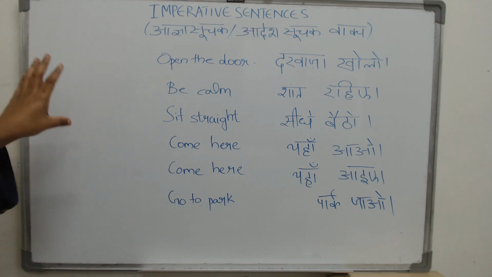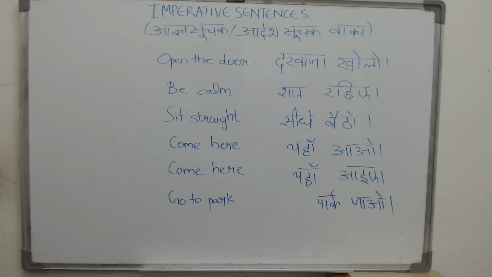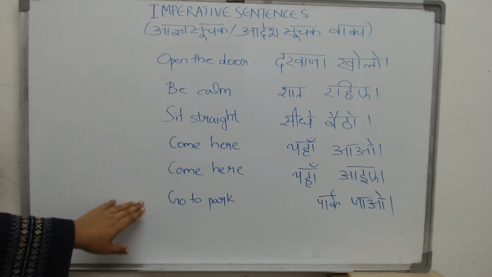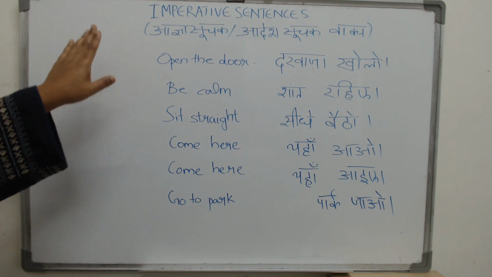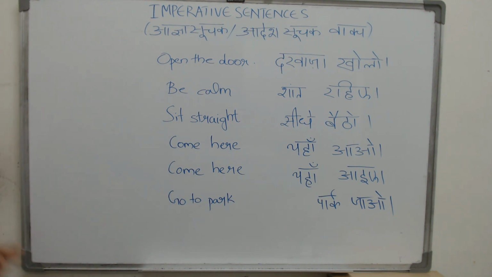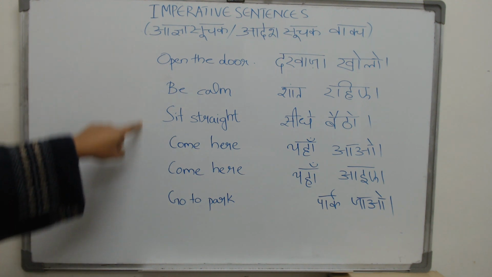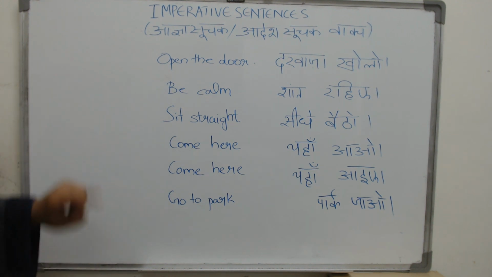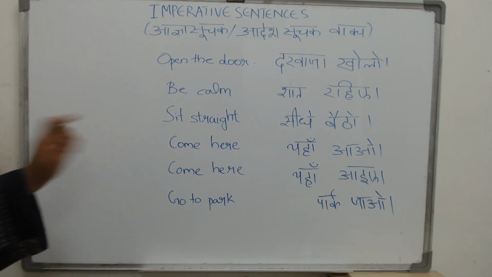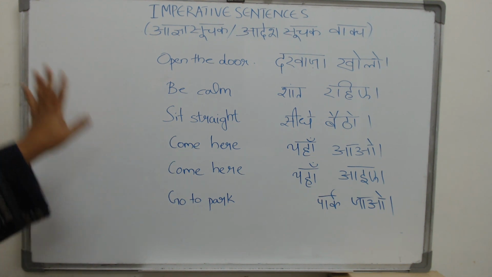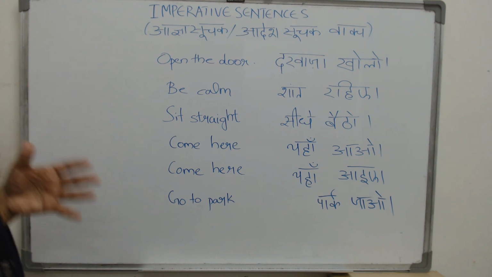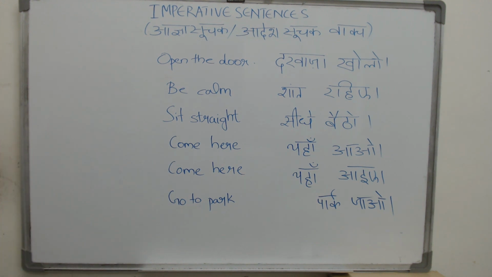But here these sentences are from me, the speaker, directly to you, the listener. That is why if you look at all of this, you do not see a subject, but it is there. You just don't see it. What is the subject? All of this means you open the door, you sit straight, you come here. You just don't see it, but it is there. Why? Because this is me, the speaker, directly talking to you, the listener.